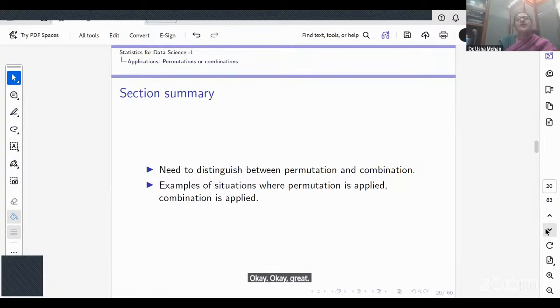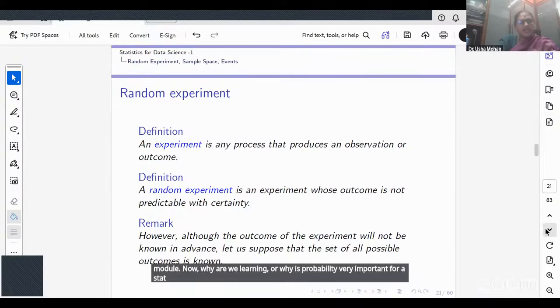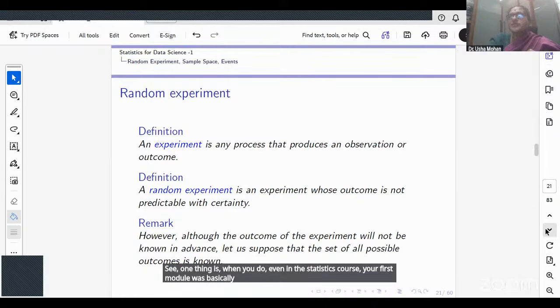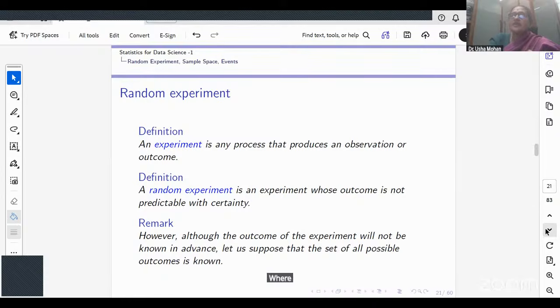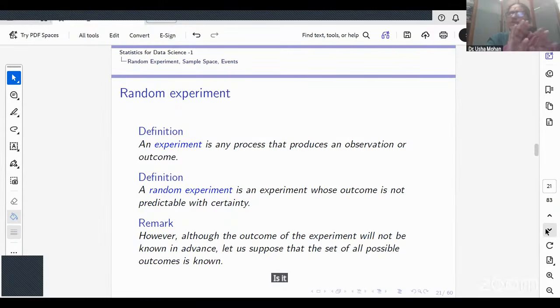Okay, great. The next thing that we are going to look at is we are going to review the probability module. Now, why is probability very important for a statistics course? Your first module was basically descriptive statistics, where you were presented the data and from this data you formed tabular summaries, numerical summaries, graphical summaries. You saw the data and from that you created these summaries. Is that clear? That is what you did in your first 4 weeks.